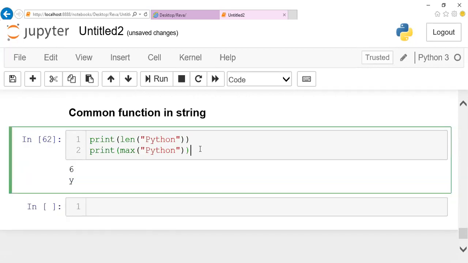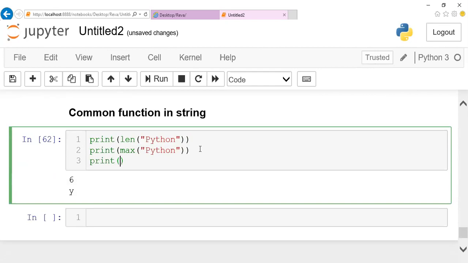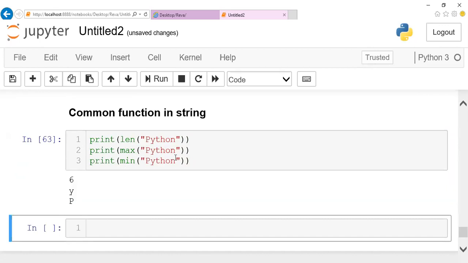In case of print, if I give min, then the minimum character in it will be displayed. So these are the common functions available where I can pick the maximum character in a string, the minimum character in a string, and apart from this, I can get the length of a string using this calculation. So by this, we are ending with the theoretical concept of string, guys.